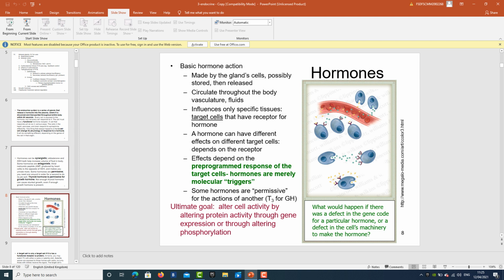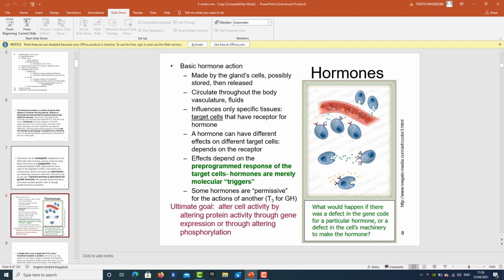The ultimate goal is that they alter the cell activity by altering the protein activity, through gene expression or through altering the phosphorylation. All of you should know that the ultimate goal of hormones is to affect the activity of a particular cell by altering the gene expression or by altering the phosphorylation.